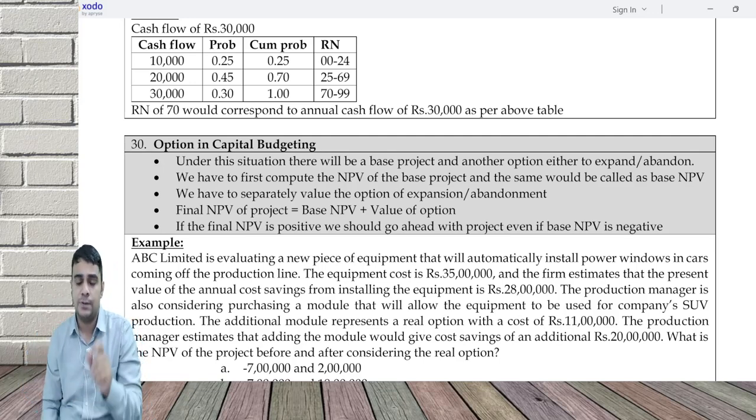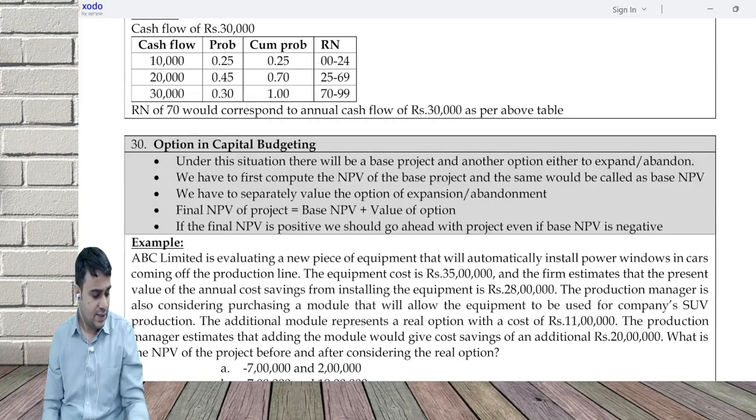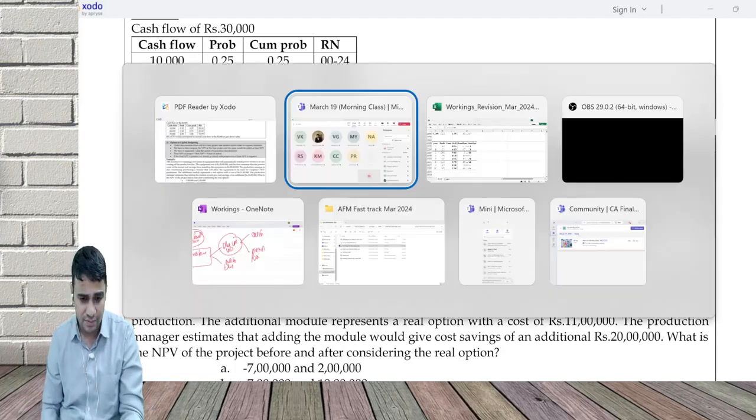Simple logic here is, sorry, can you please be on mute? The simple logic we are trying to do here is, sorry.